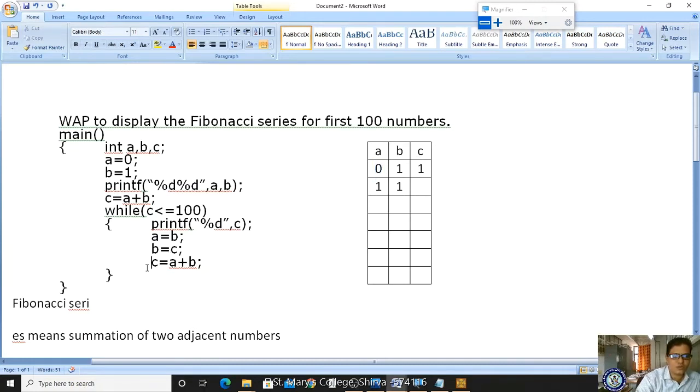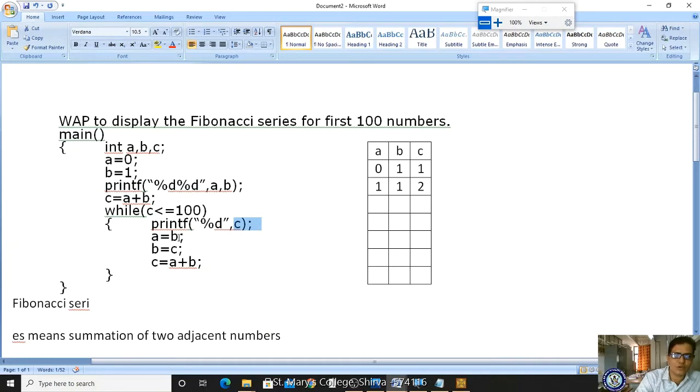Now what is the new value of C? A plus B. What is the A value and what is the B value? A value is 1, B value is 1. 1 plus 1, it is 2. Now we have assigned C is equal to 2. Then where will the control come? Control will come here, right? Now what is the new value of C? 2. 2 less than or equal to 100, condition true. Now I am displaying the C value. That is, the 2 will be displayed.